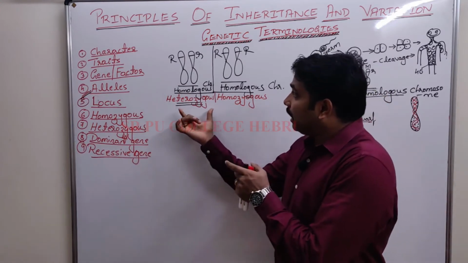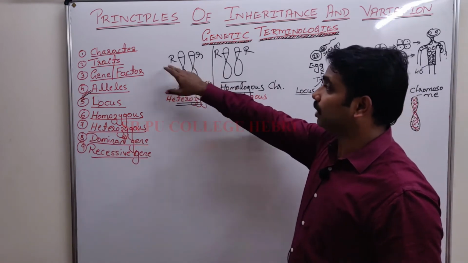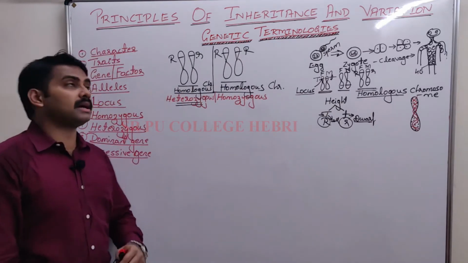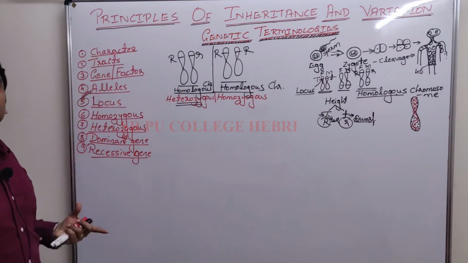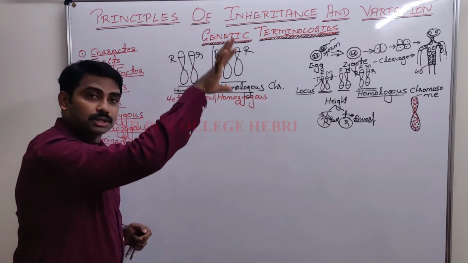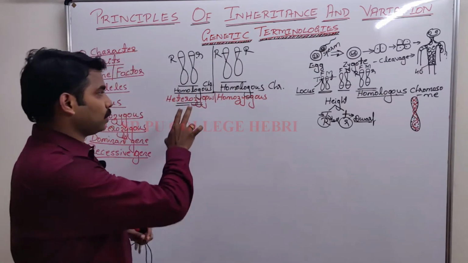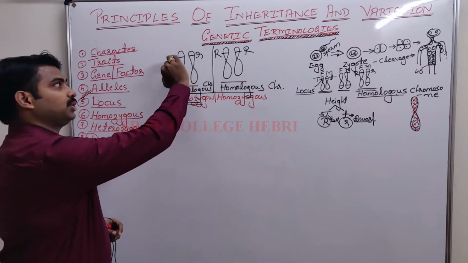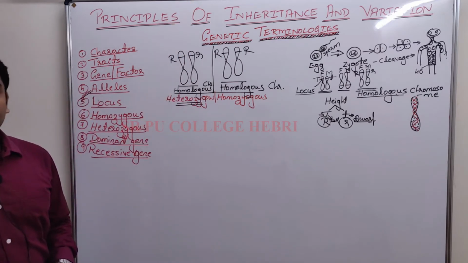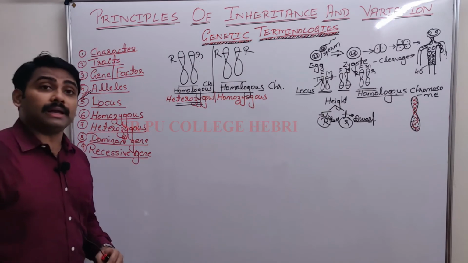Under the heterozygous condition, out of the two, capital R is expressed. It is expressing a character or a trait. That's why it is called the dominant gene. Small r is called a recessive gene. Is that clear? Under the heterozygous condition, the gene which is expressed is called the dominant gene. The gene which is suppressed is called the recessive gene. Dear student, repeat along with me.